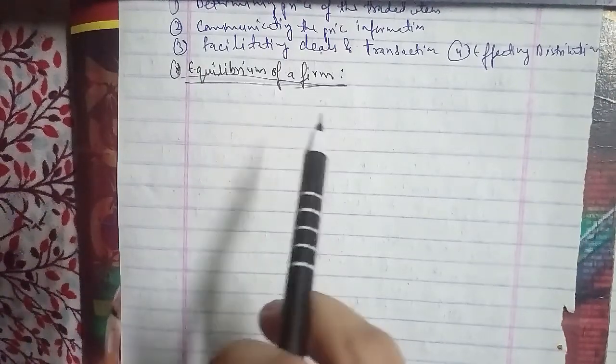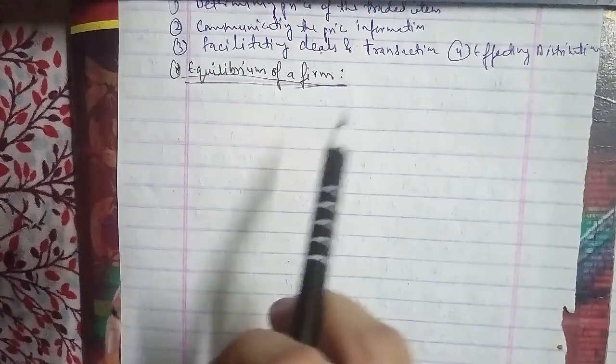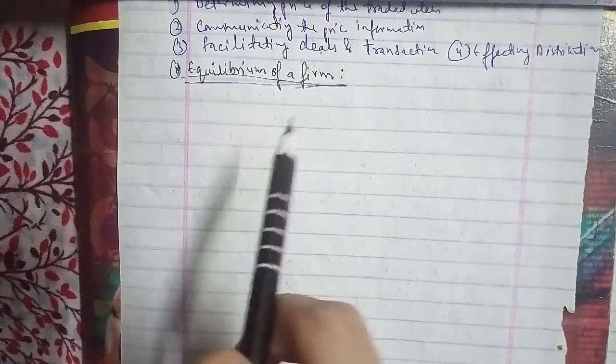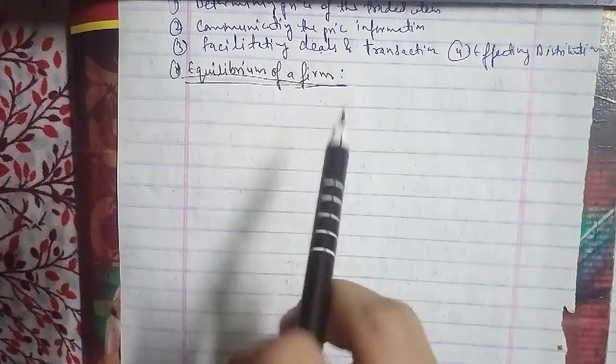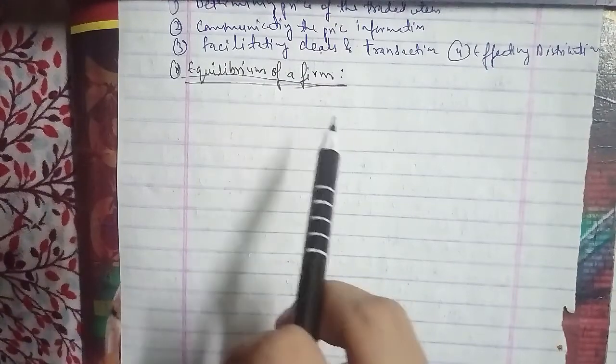Once equilibrium is achieved, price movement stops and equilibrium remains stable. Equilibrium of the firm is an ideal state. Under the equilibrium condition, the firm enjoys maximum supernormal profits, and the firm suffers minimum losses or no loss at all.